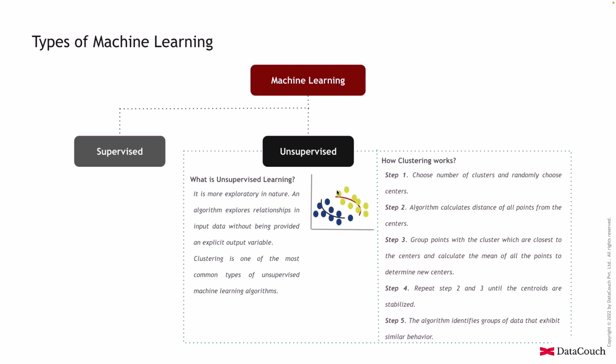Then we can say this is one set of customers or one set of products or maybe one set of users, or like you have telecom users. So you can identify there is a pattern, and based on that you can run campaigns, or you can predict how a new customer will behave. So a lot of things can be done with unsupervised machine learning.